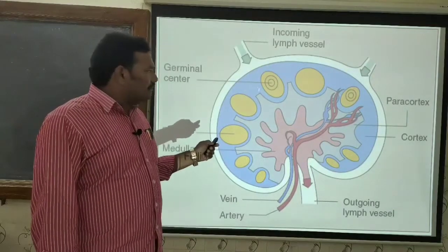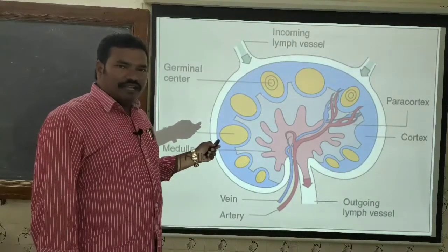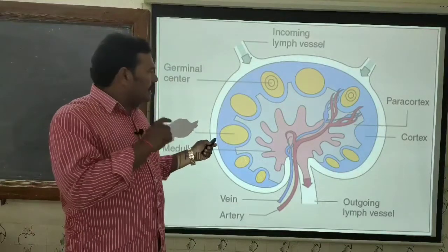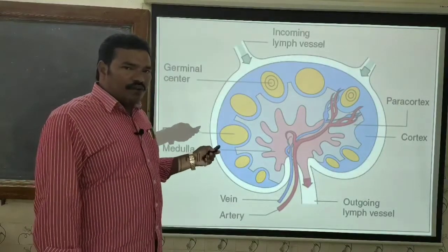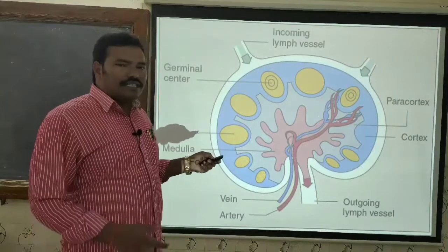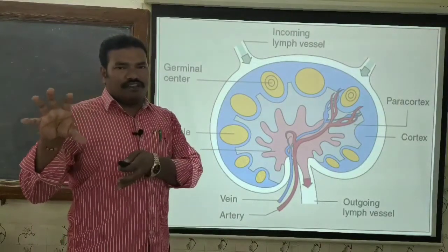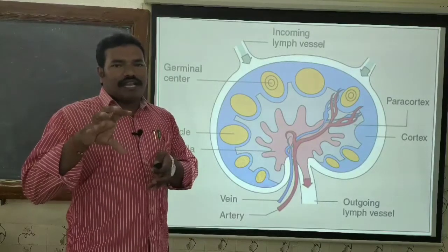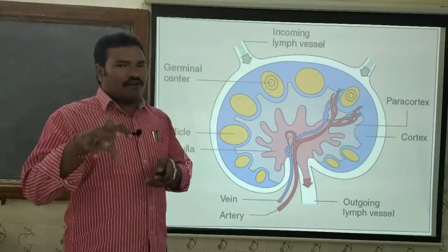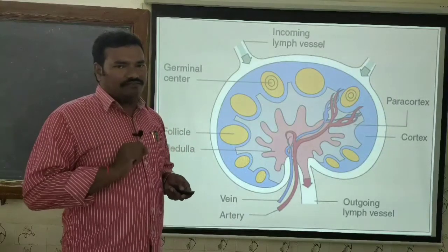In the cortical region, they encounter the antigen, thereby the antigen activates the lymphocytes, and now these activated lymphocytes undergo rapid divisions and form more lymphocytes. Thereby, there will be a gradual increase in the count of the lymphocytes. That is the one reason.